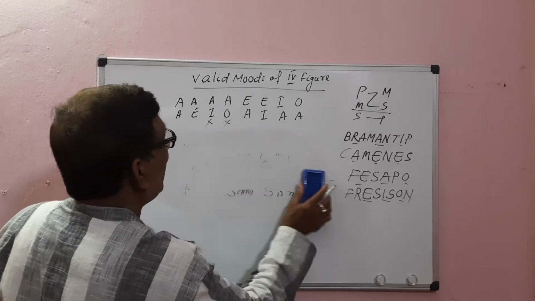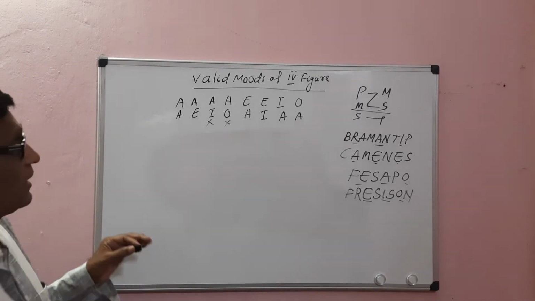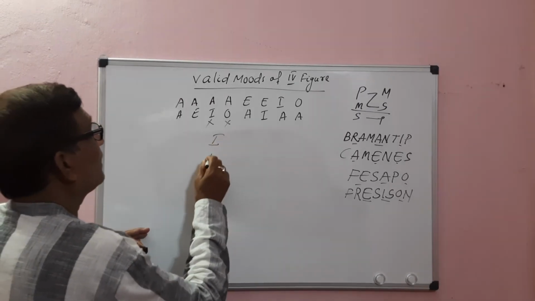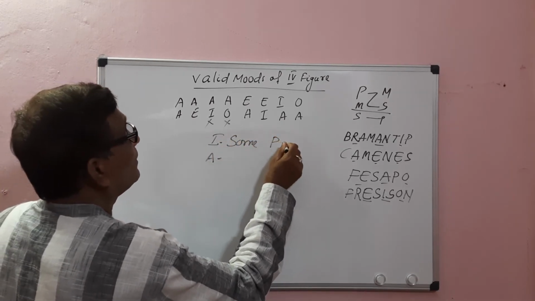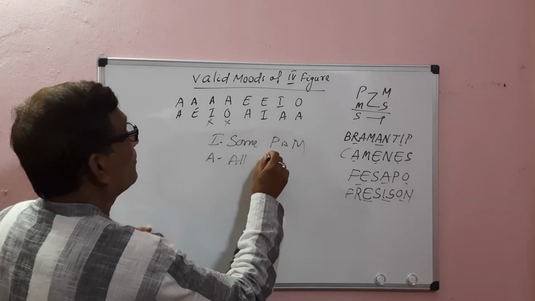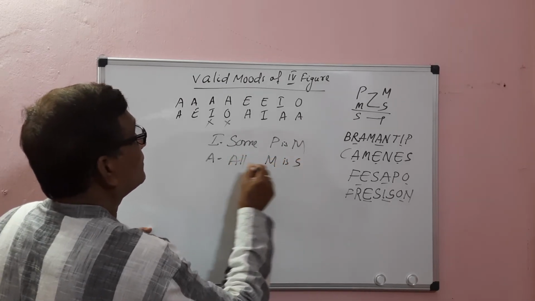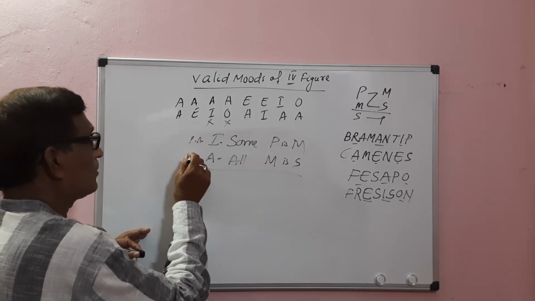Then IA. Some P is M. All M is S. It is particular affirmative, it is universal affirmative.